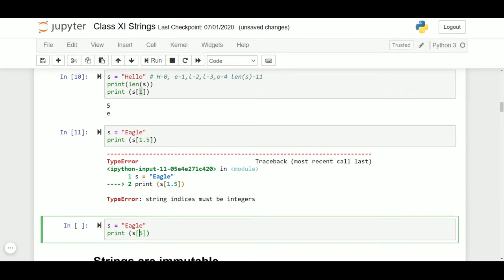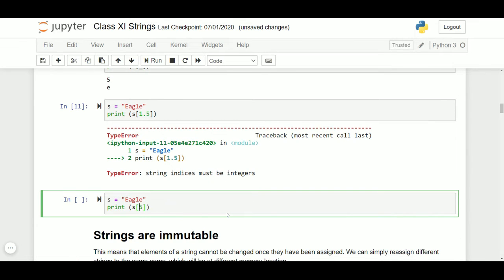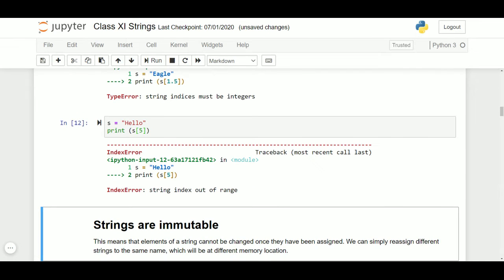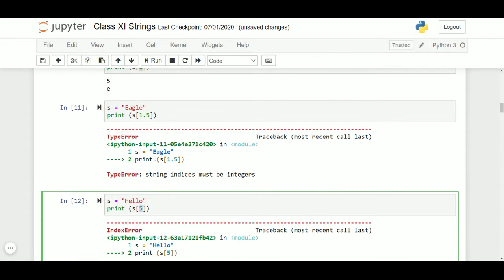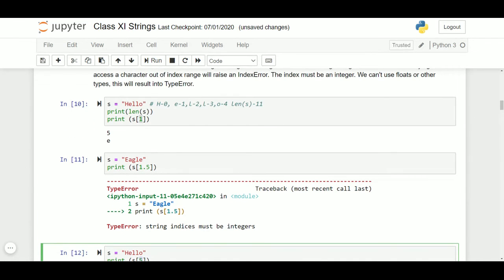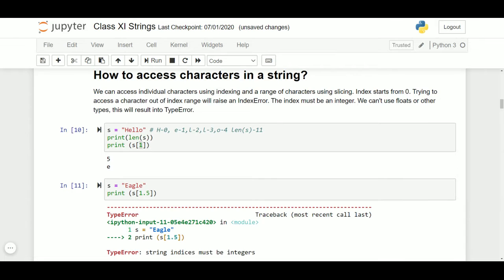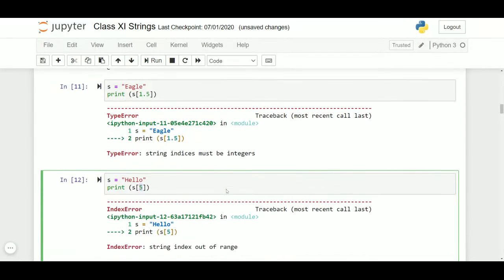Also, if you give any index number which is not in the range, for example, hello was in the range from 0 to 4, so if I say show me index number 5, it will give me an index error that this is out of range. So when you are trying to slice a string, only give a whole number, and do not give an index number which is not in the range. This is how we can do slicing and access individual characters in a string.